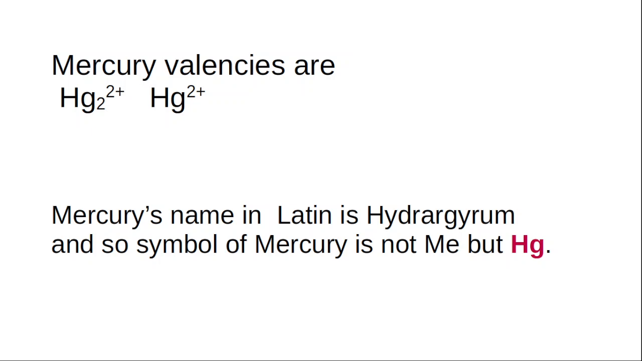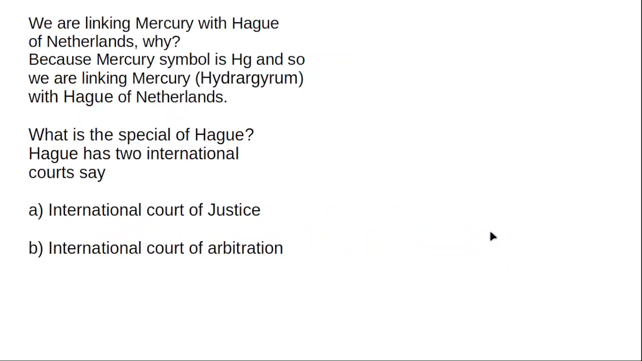Mercury valencies are Hg2 plus and Hg2 2 plus. The name of mercury in Latin is hydrargyrum. So the symbol of mercury is not Me but Hg. Let us form a story to link the valencies of mercury with some story, thereby we can easily remember. We are linking mercury with Hague of Netherlands.